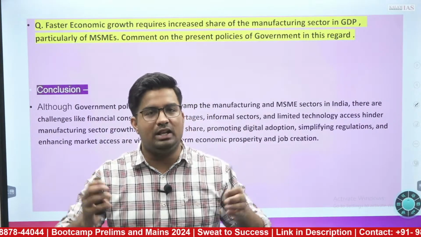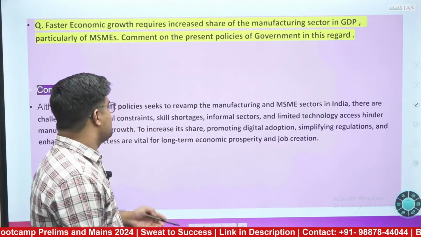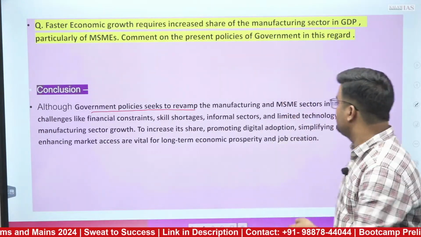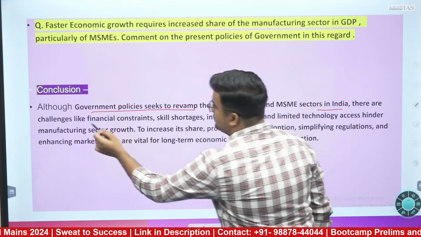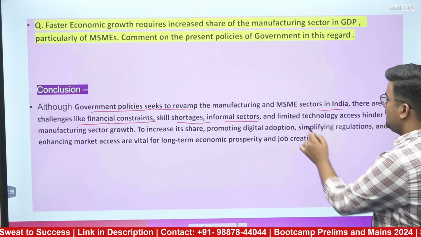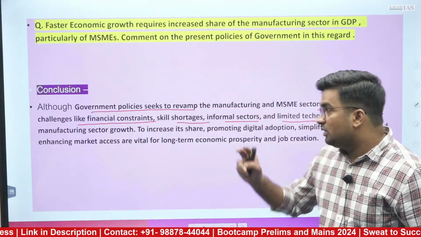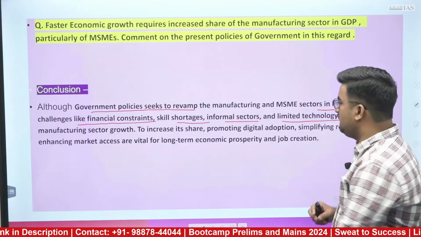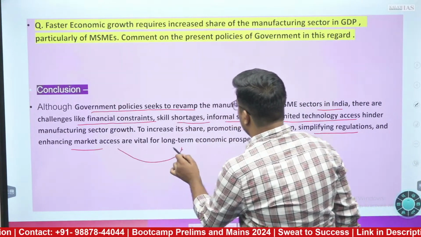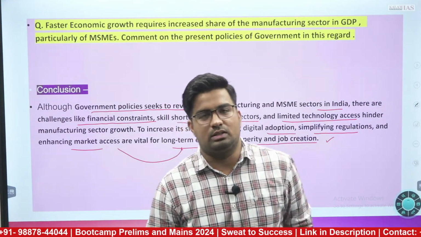Because you have limited space, you can't write so much, so you can write the challenges part in 1 or 2 lines within the concluding remark. How can we do that? Let's see. Although government policies seek to revamp the manufacturing and MSME sector in India, there are certain challenges like financial constraints, skill shortage, informal sectors, and limited technology access that hinder manufacturing sector growth. To increase its share, promoting digital adoption, simplifying regulations, and enhancing market access are vital for long-term economic prosperity and job creation. This way, you can conclude your answer.